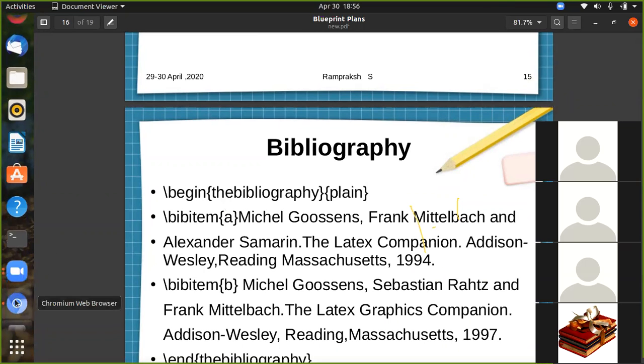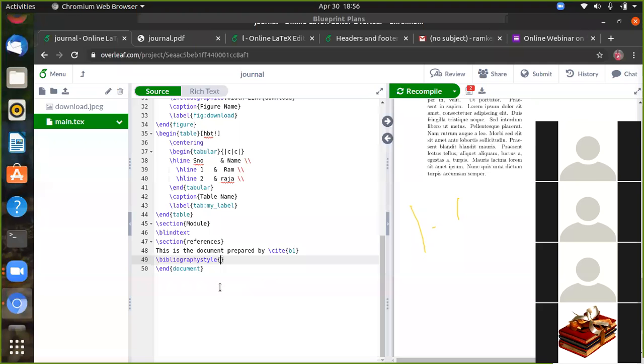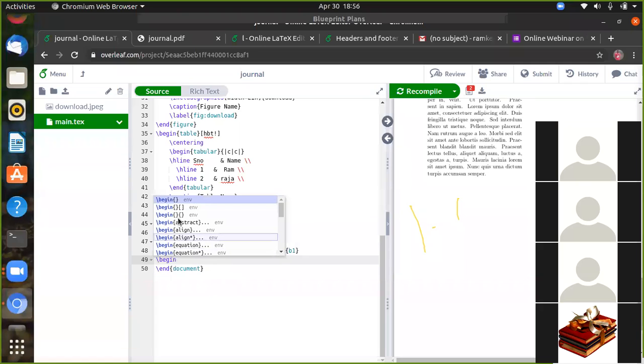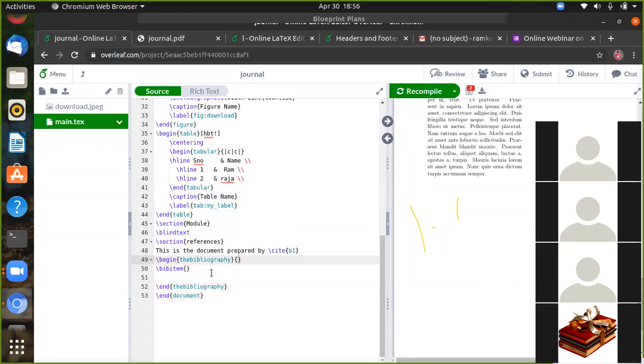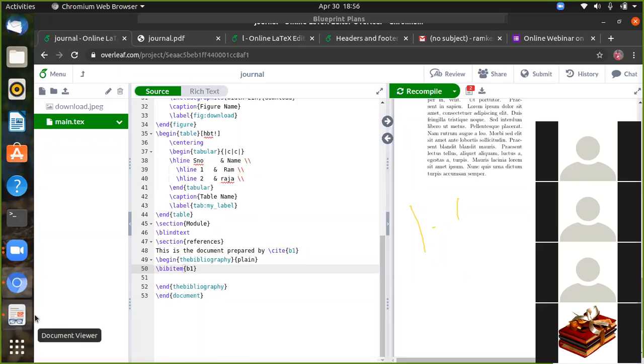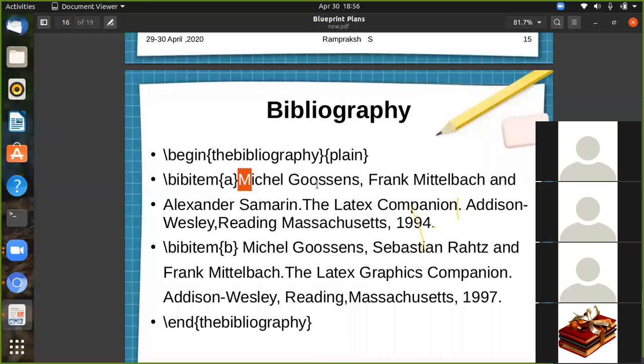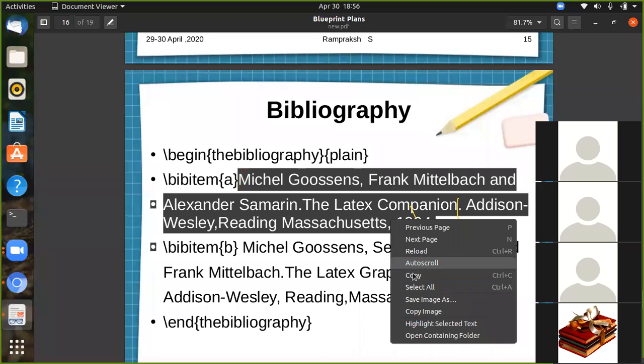So we have to write begin the bibliography in plain text. Then the bib item we can retrieve from B1. Here we take B1 from the cite B1, and you can take some example, for example from this Michael. You can copy this and put it here.